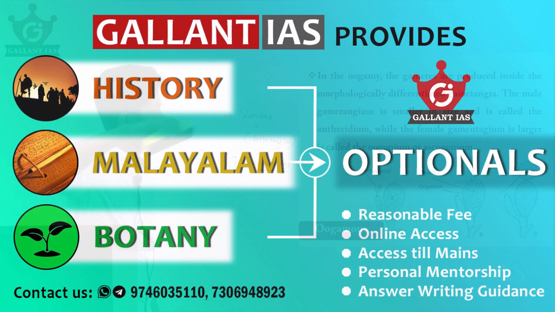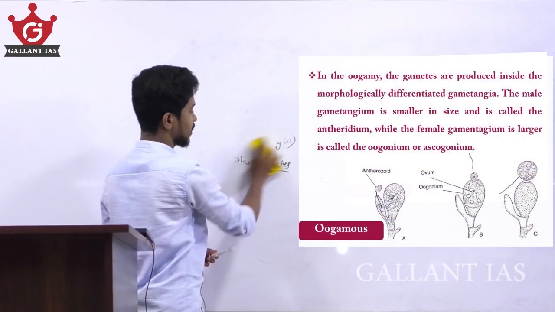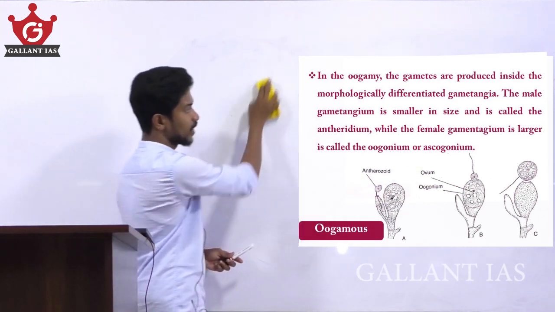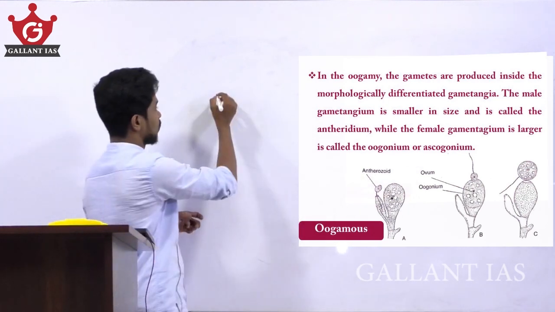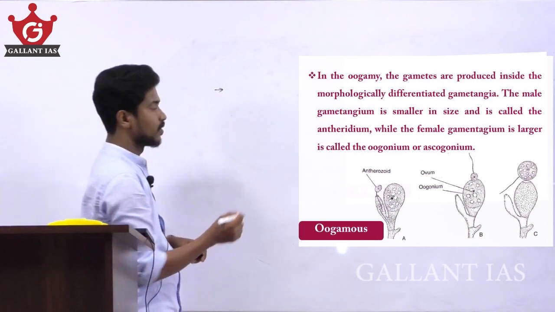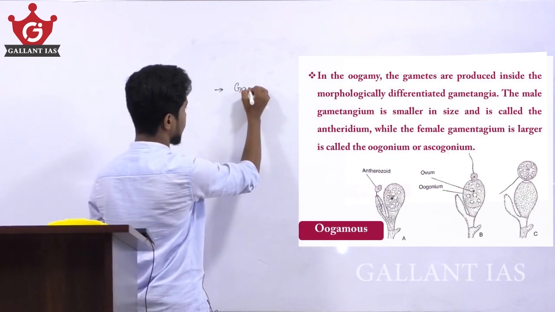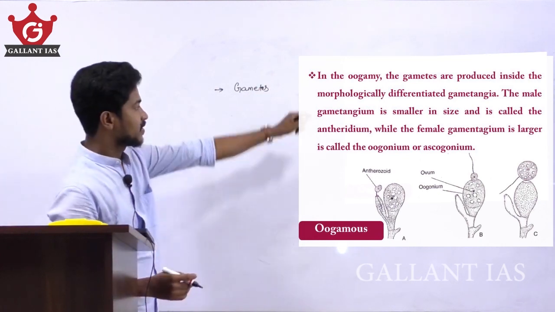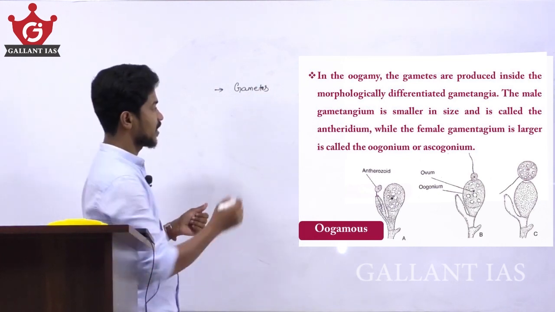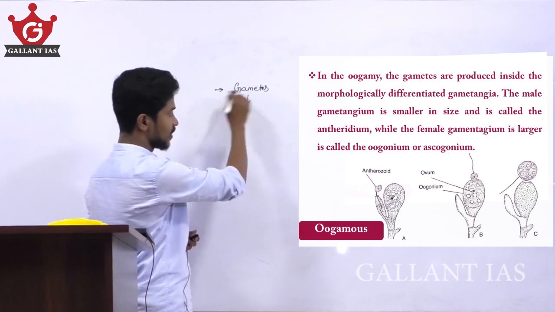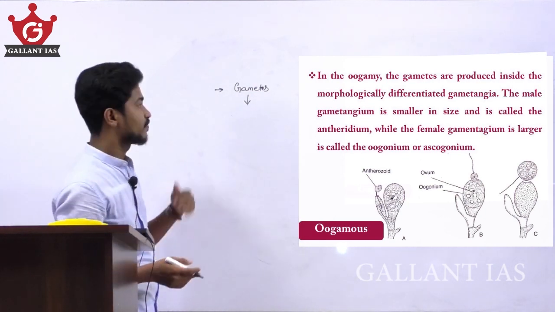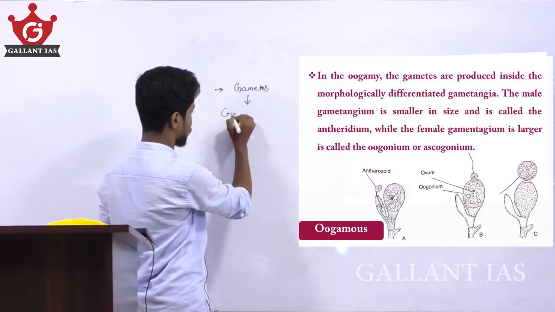In oogamy, the gametes are produced inside morphologically differentiated gametangia.